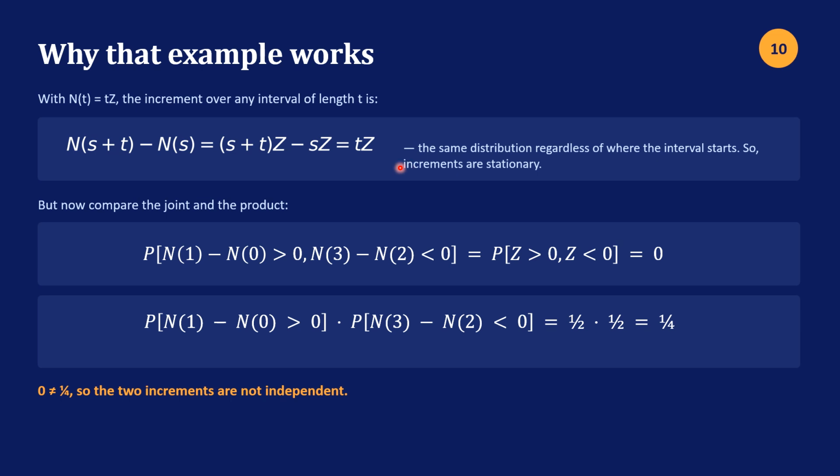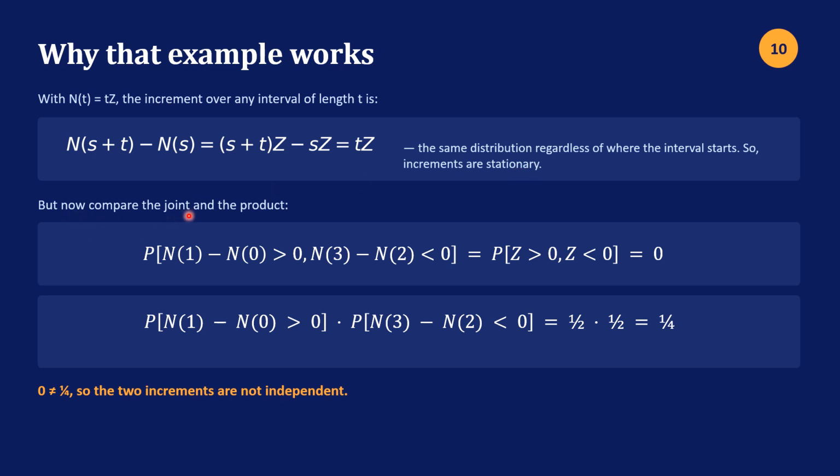Concerning the second example on the last slide, where we had this normal distribution, I just wanted to go into a little bit more detail. So we had n of t equals t times z, where z was a normal distribution. So the increment over any interval of length t is given by this here. We have n of s plus t minus n of s. And then just using this here, we have s plus t times z minus s times z, and we get t times z. So the same distribution regardless of where the interval starts. So the increments are stationary.